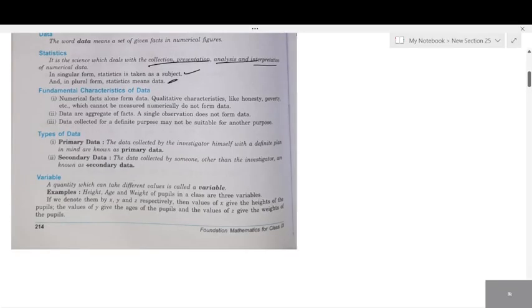Types of data. There are two types of data: primary data and secondary data. What is primary? The data collected by the investigator himself. I gave an example: a teacher collecting the data of students, marks. That is known as primary data. The data collected by someone other than the investigator is known as secondary data.